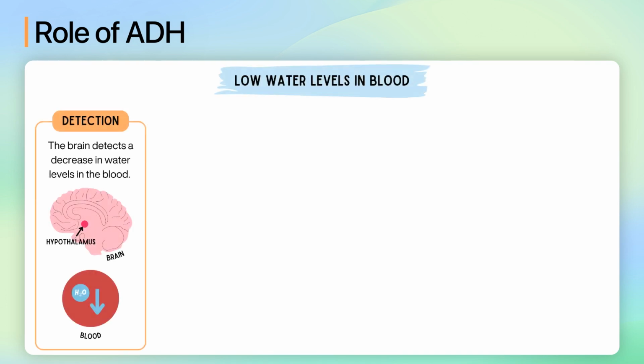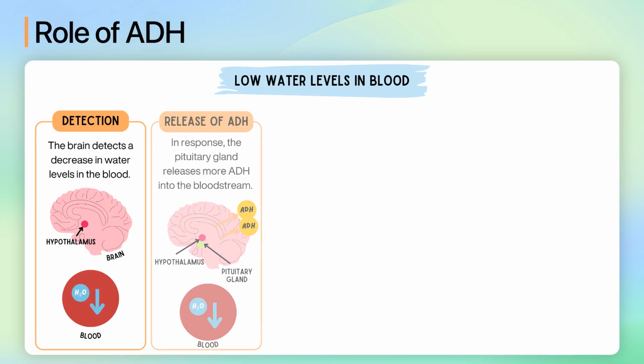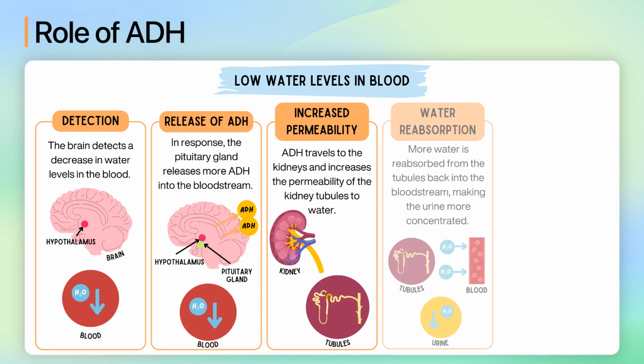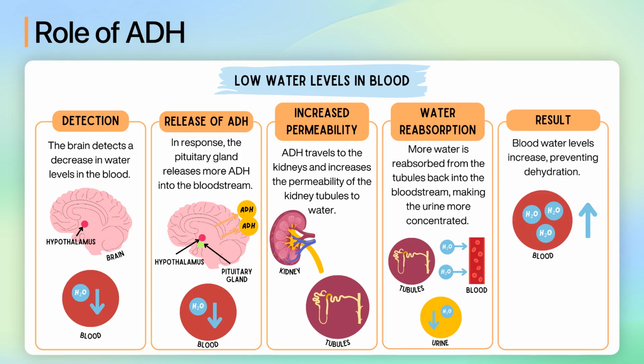We'll start by looking at what happens when there are low water levels in the blood. First, the brain detects a decrease in water levels in the blood. In response, the pituitary gland releases more ADH into the bloodstream. Then, ADH travels to the kidneys and increases the permeability of the kidney tubules to water. This means that more water is reabsorbed from the tubules back into the bloodstream, making the urine more concentrated. This results in blood water levels increasing, preventing dehydration.